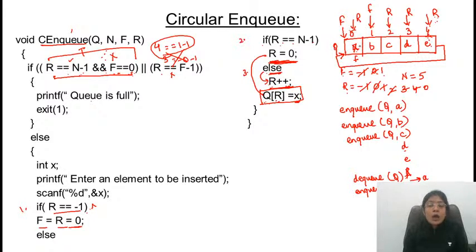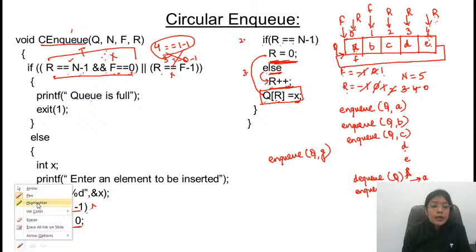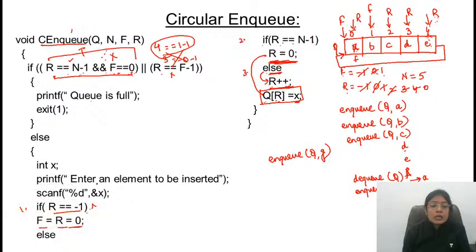Is this full? Now let's assume that I want to insert one more element, NQ. G I want to insert. First of all, it will look at the condition. Condition क्या है? Rear is equal to n-1. No, rear is pointing to 0 and front is pointing to 1. So rear is equal to n minus 1 condition is false. If this condition is false, so overall the first condition is false.